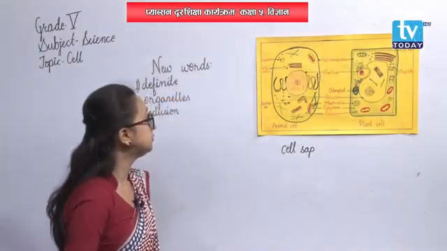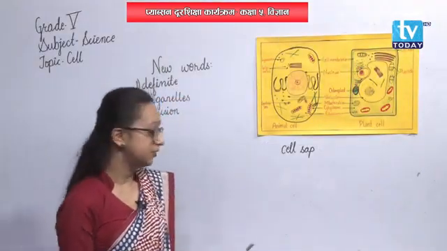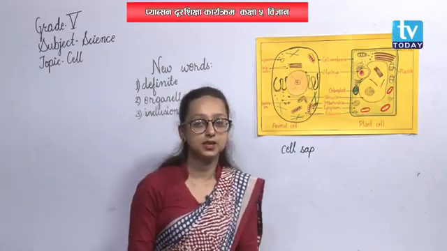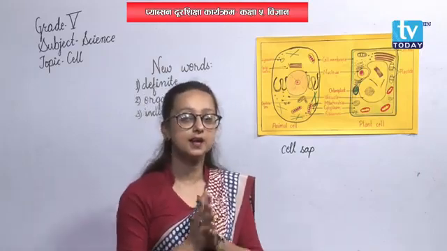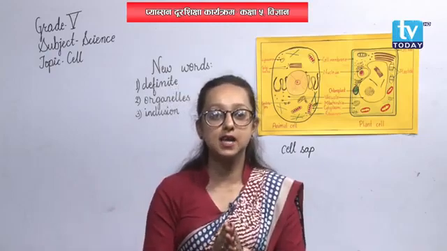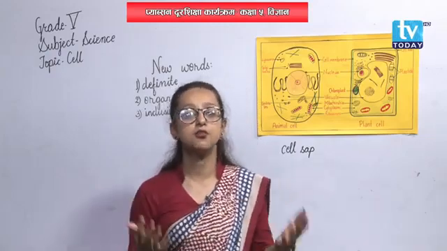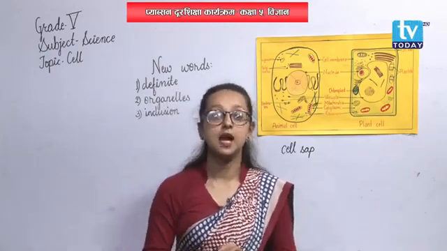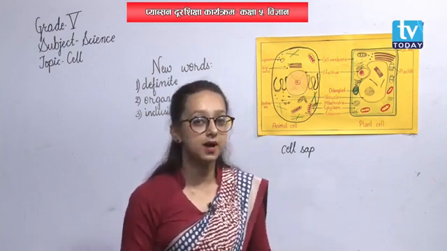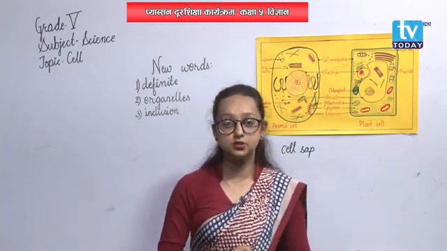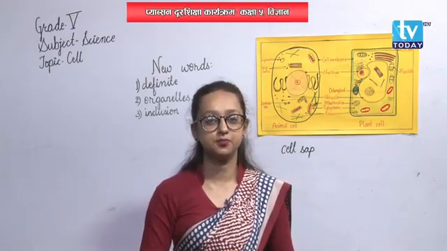Well, in this way we discussed some of the parts of the cell today. And also at last let me revise: cells are the basic structural and functional unit of life, and the cell was first discovered by an English scientist, Robert Hooke, in 1665.